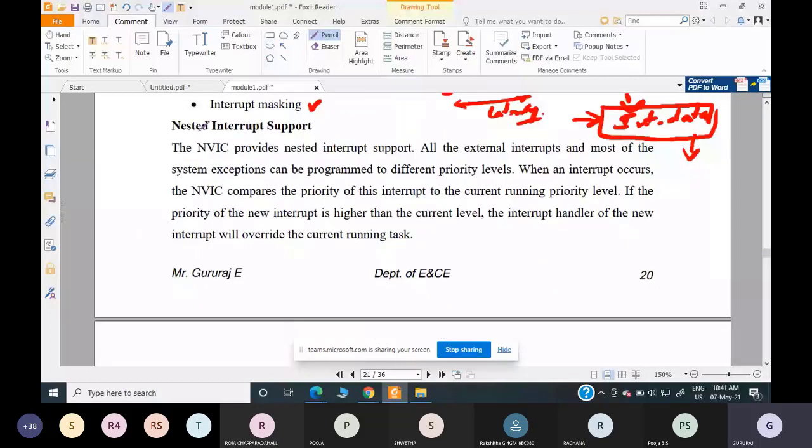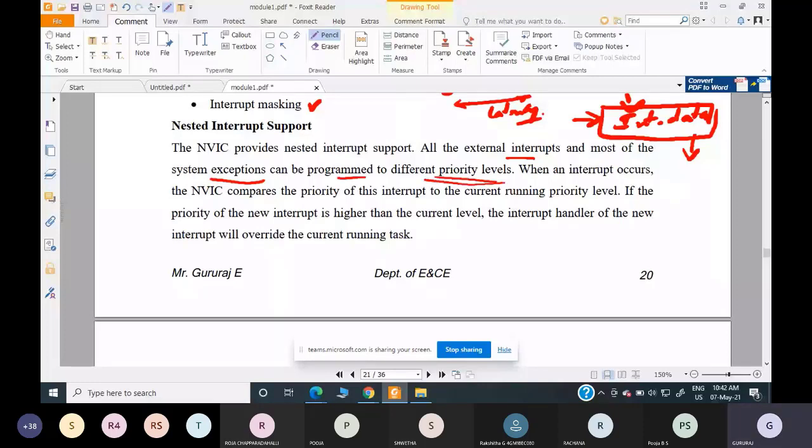So what do you mean by nested interrupt support? The NVIC provides this nested interrupt support. All the external interrupts and most of the system exceptions. System exceptions means they are internal interrupts. So most of the external interrupts and the system exceptions, that is the internal interrupts, can be programmed to different priority levels. Okay, so the priority levels can be programmed.